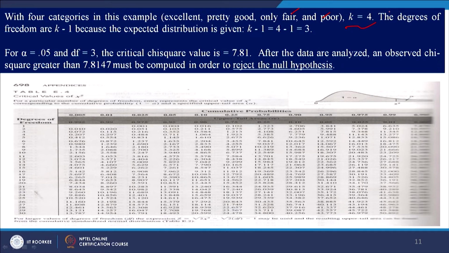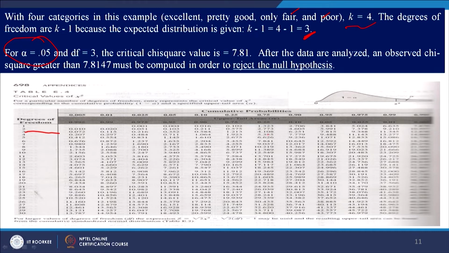So, the degrees of freedom are k minus 1, as we have said. So, at 3 degrees of freedom, at alpha equal to 0.05, we have to see the table value of chi-square. So, let us look at 3 degrees of freedom here, and at 0.05 alpha value.